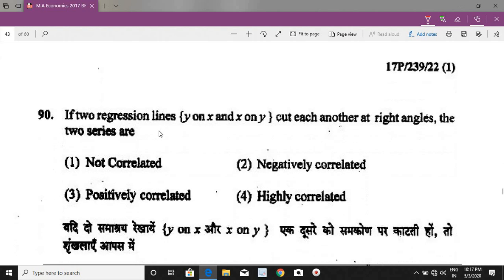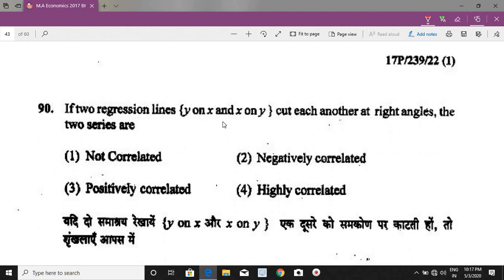Now next question. If two regression lines y on x and x on y cut each another at right angles, the two series are. So if the two regression lines y on x and x on y are cutting each other at right angle, it means that the two series are not correlated. The value of coefficient of correlation will be 0. If the value of coefficient of correlation is 0, then the two regression lines will intersect each other at right angle.